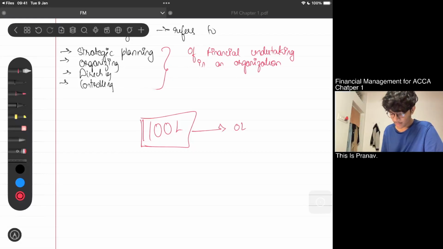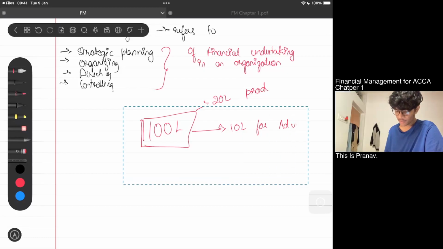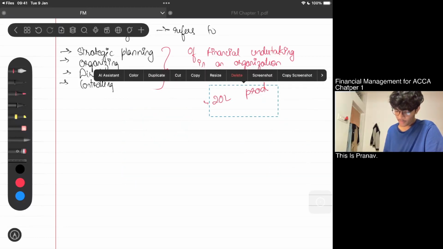Around 10L for my advertising, around 20L for production, around 30L for new research and developments, etc. All this process, what the finance manager will be directing, is called financial management. I mean, the process done by him is called financial management. I hope you get my point. So yeah.